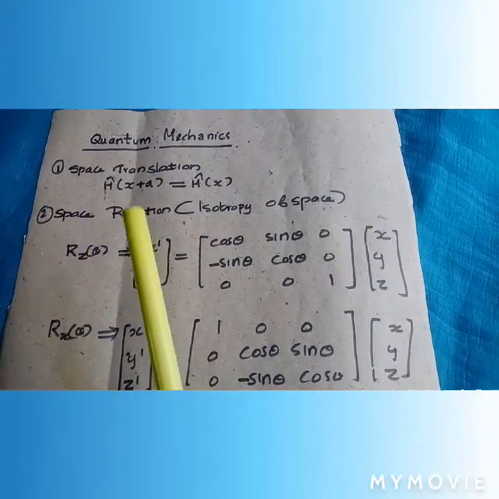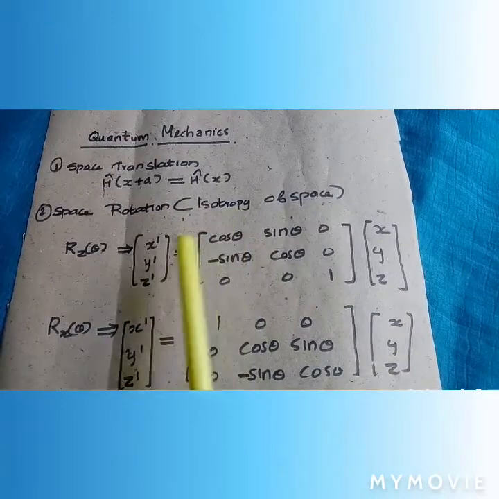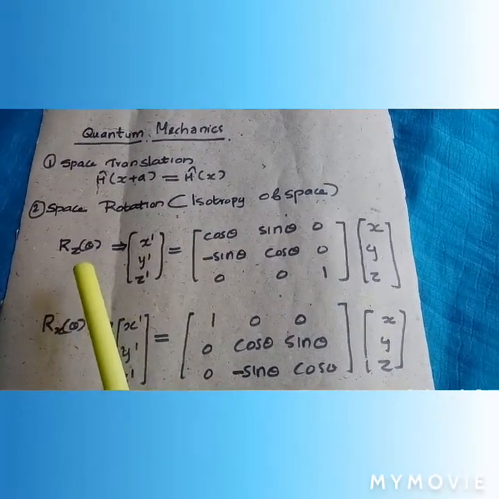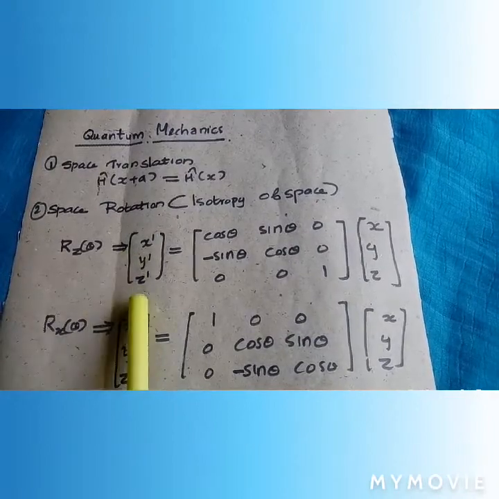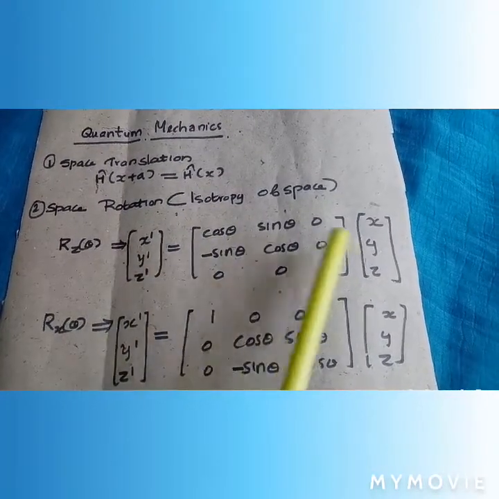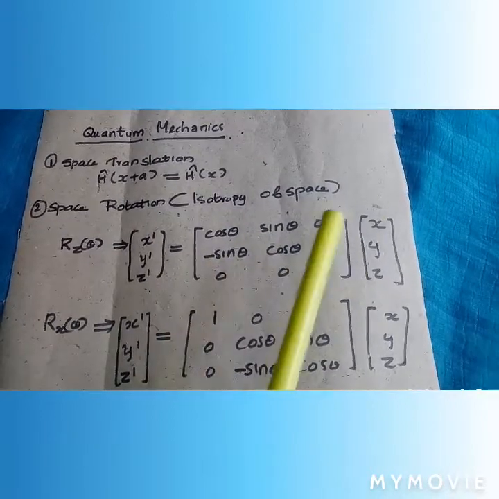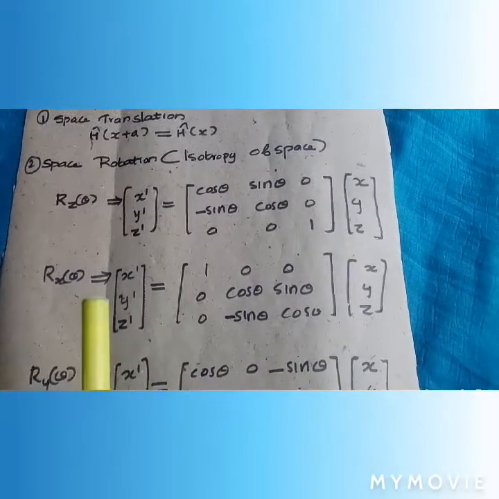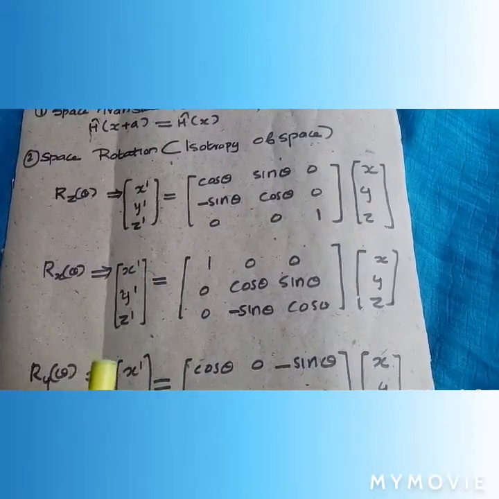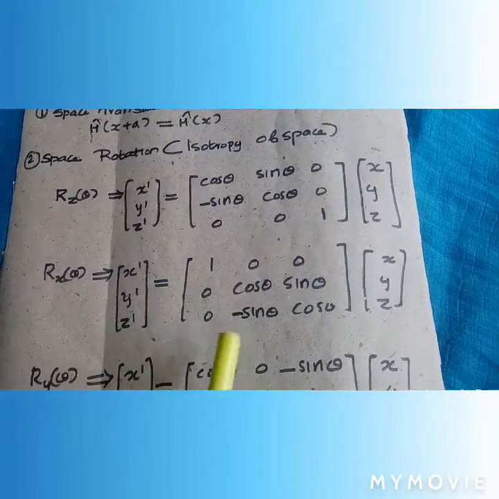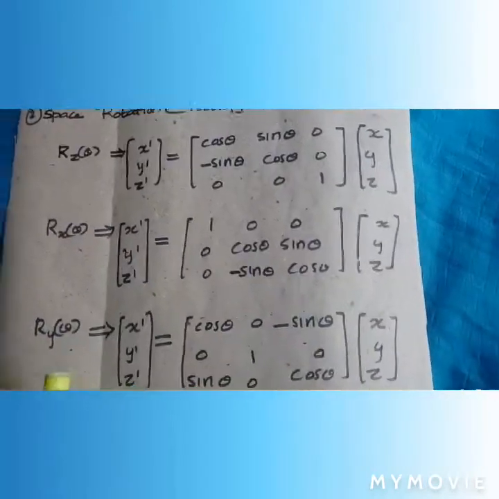Space rotation, that is known as isotropy of space, in which the rotational matrix in the z direction is: x' y' z' equals cos theta, sin theta, 0; minus sin theta, cos theta, 0; 0, 0, 1, times x y z. And in the x direction: x' y' z' equals 1, 0, 0; 0, cos theta, sin theta; 0, minus sin theta, cos theta, times x y z.